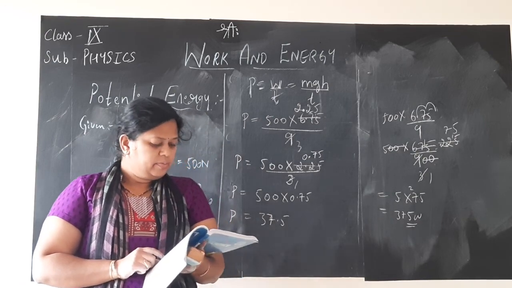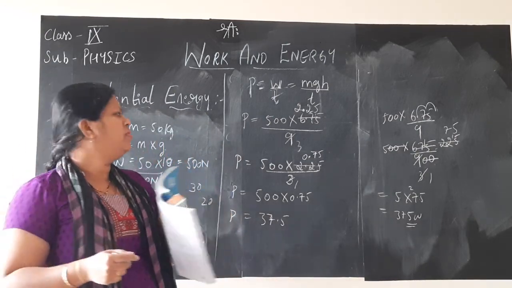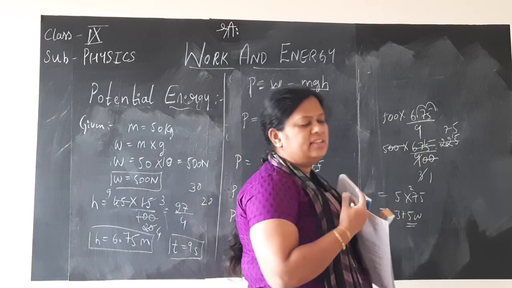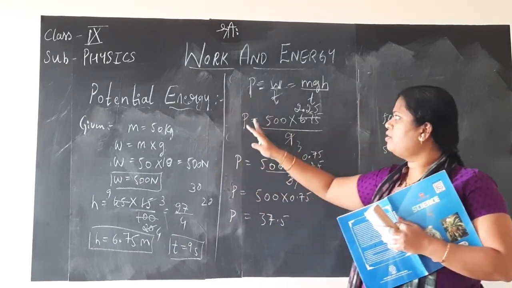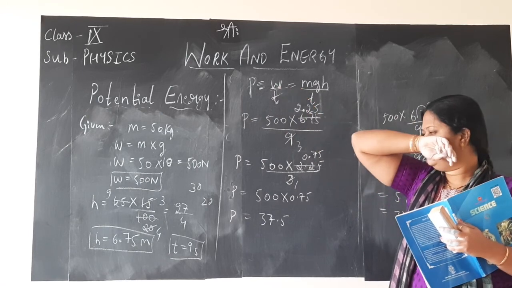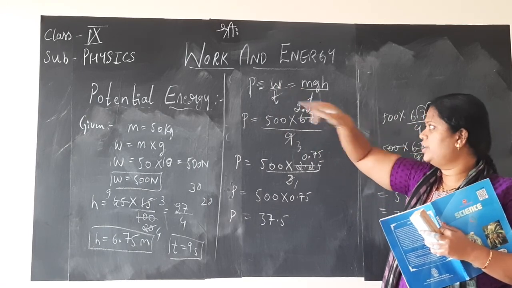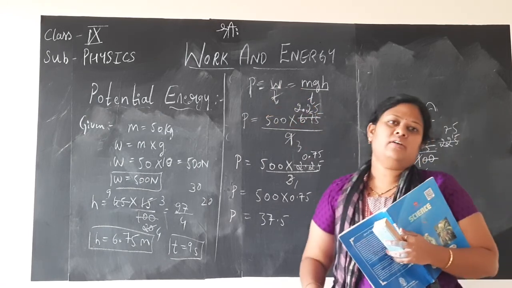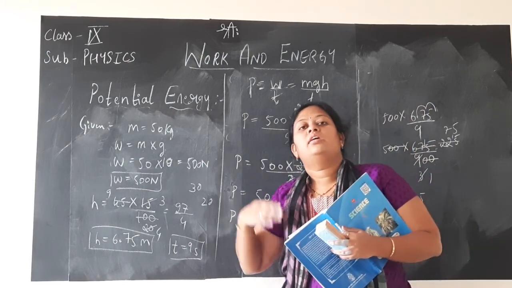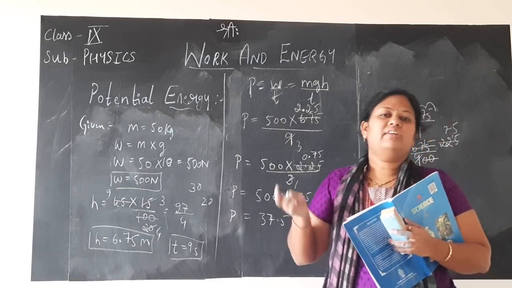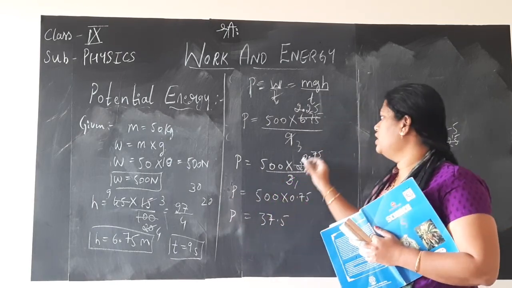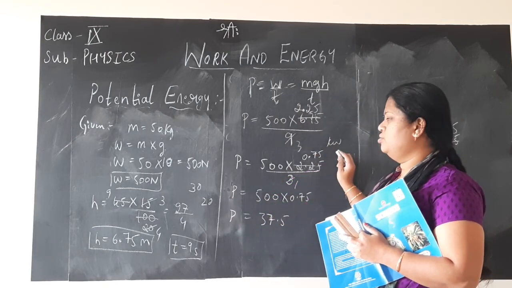That is about 11.8. Next you have one small topic about the commercial unit. You already know what the unit of power is. What is power? It is W by T, the rate of work done is power. What is its unit? Watt. If it is in large quantity, like we use kg, similarly here we use kilowatt. I already said, we use kW, kilowatt.